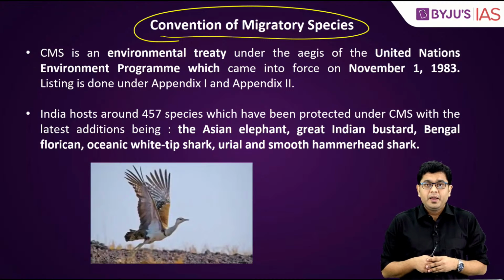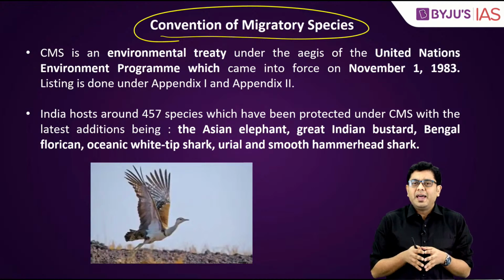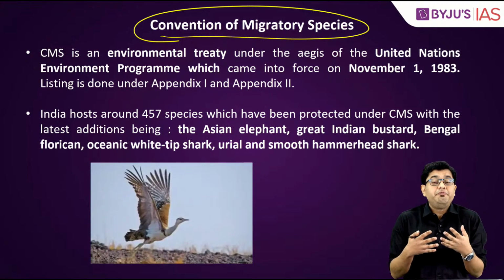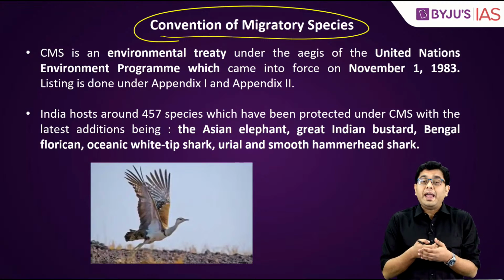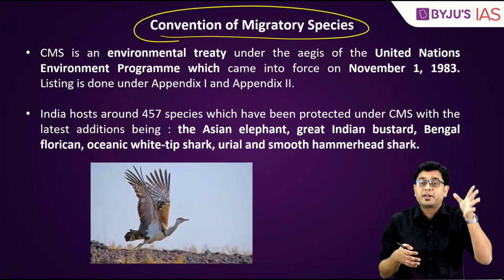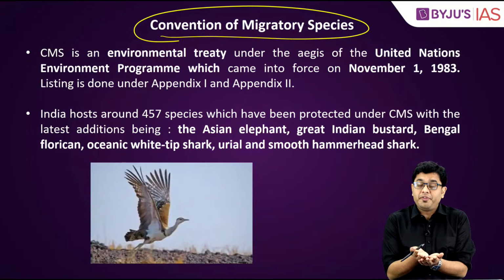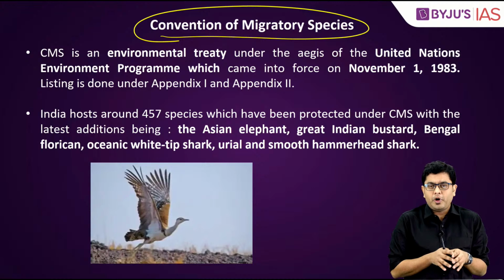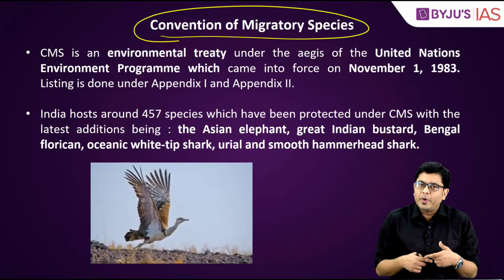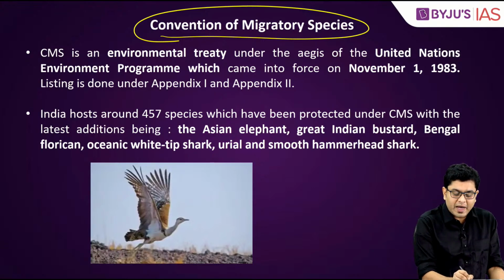Now, how this convention came into existence was that people realized that while in certain countries there might be very stringent laws regarding conservation of species, what if that particular animal has crossed the boundary and reached a different country where poaching and hunting are a norm? Then all the efforts of conservation shall go to waste. So that is why, in order to curb such issues of transboundary movement, this CMS came into existence. It is also what is referred to as the Bonn Convention.